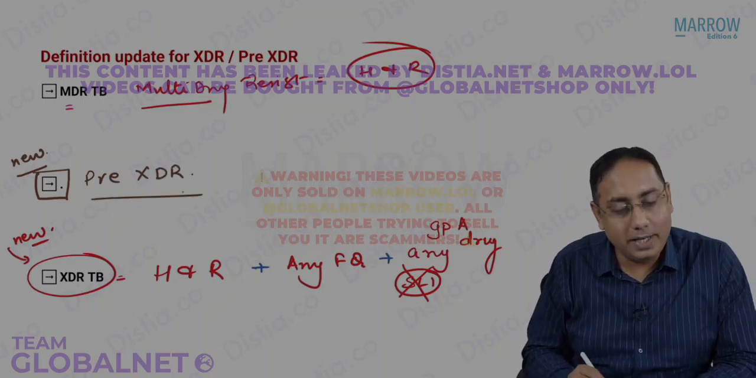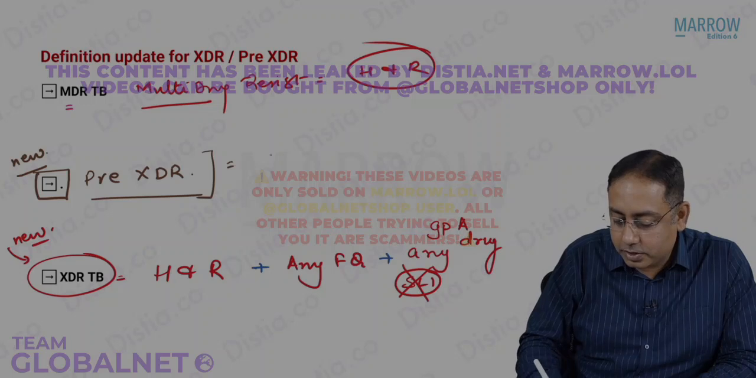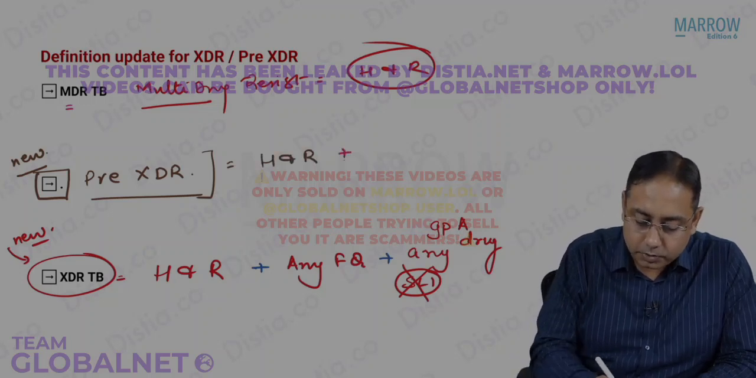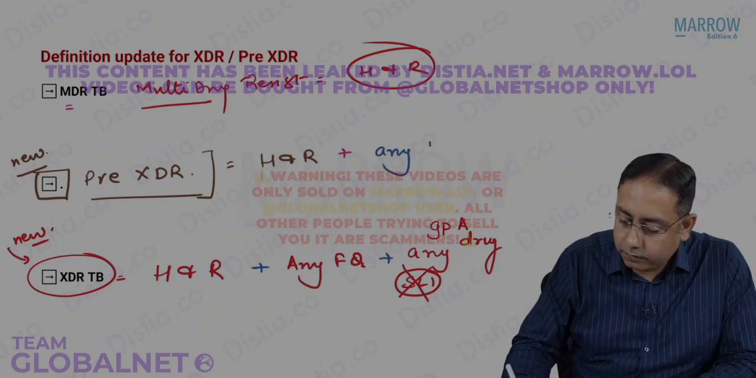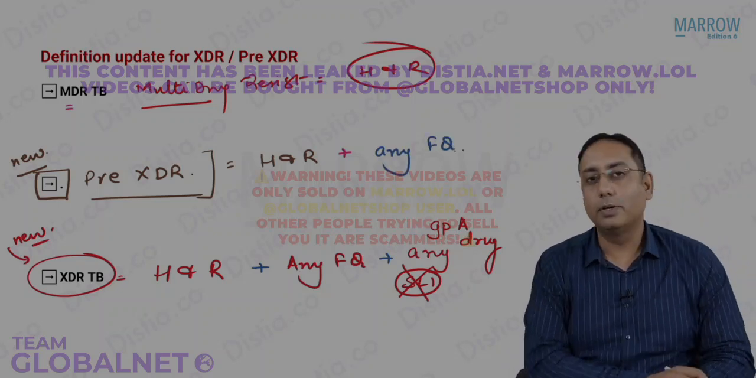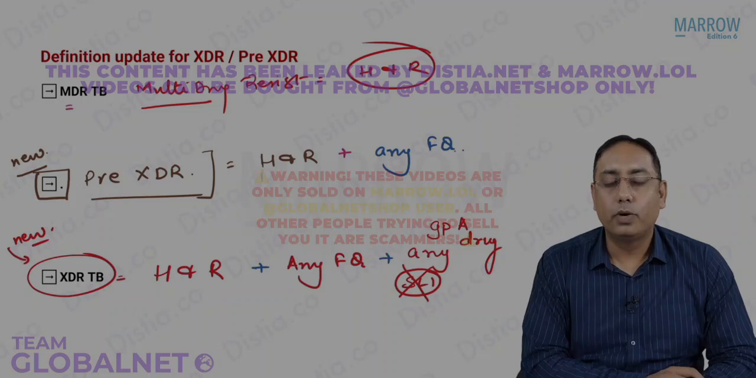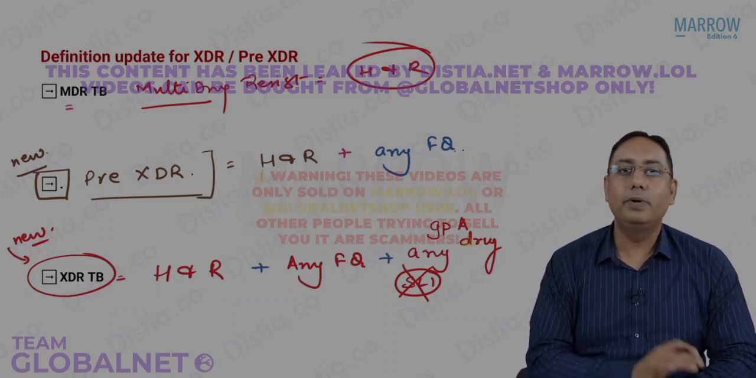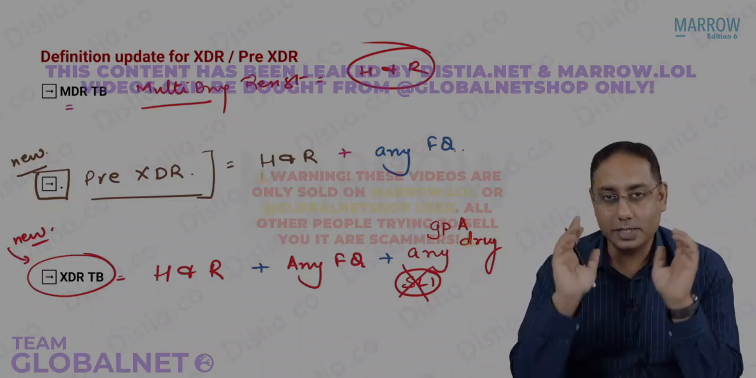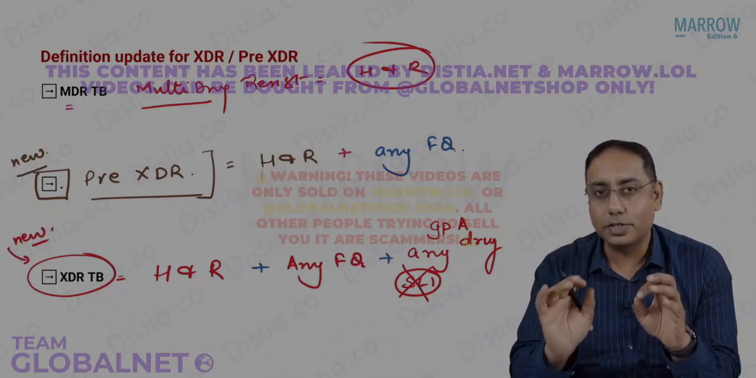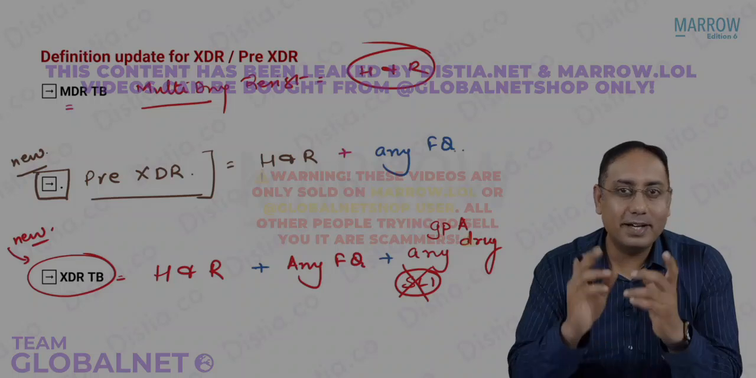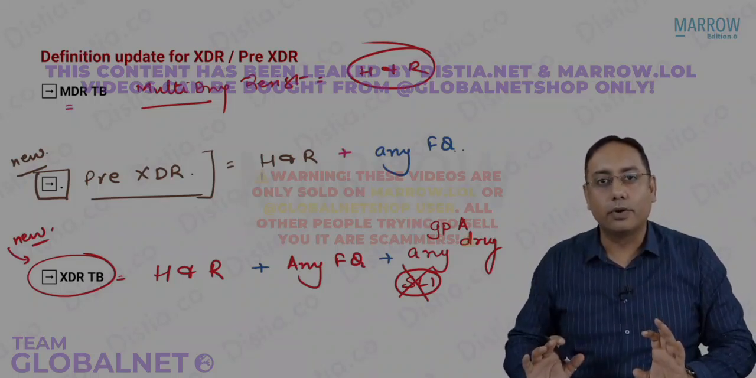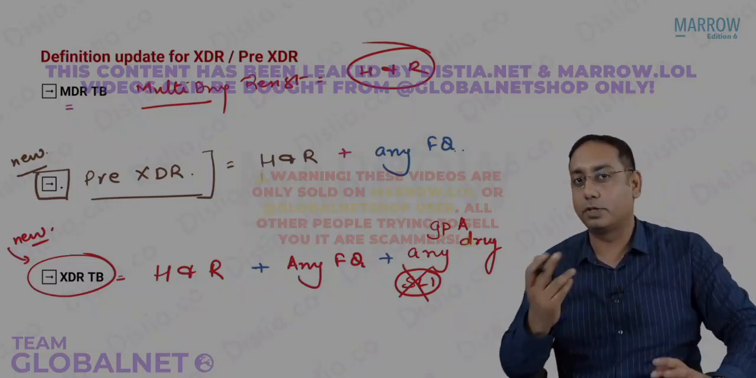What do you mean by pre-XDR-TB, beta? It is resistance to H and R plus resistance to any fluoroquinolone. So now the problem starts. What is the difference between XDR and pre-XDR? Pre-XDR is resistance to, listen carefully, I'm trying to solve a controversy over here. Pre-XDR, beta, is resistance to H and R plus any fluoroquinolone. It could be levoflox, it could be moxiflox.